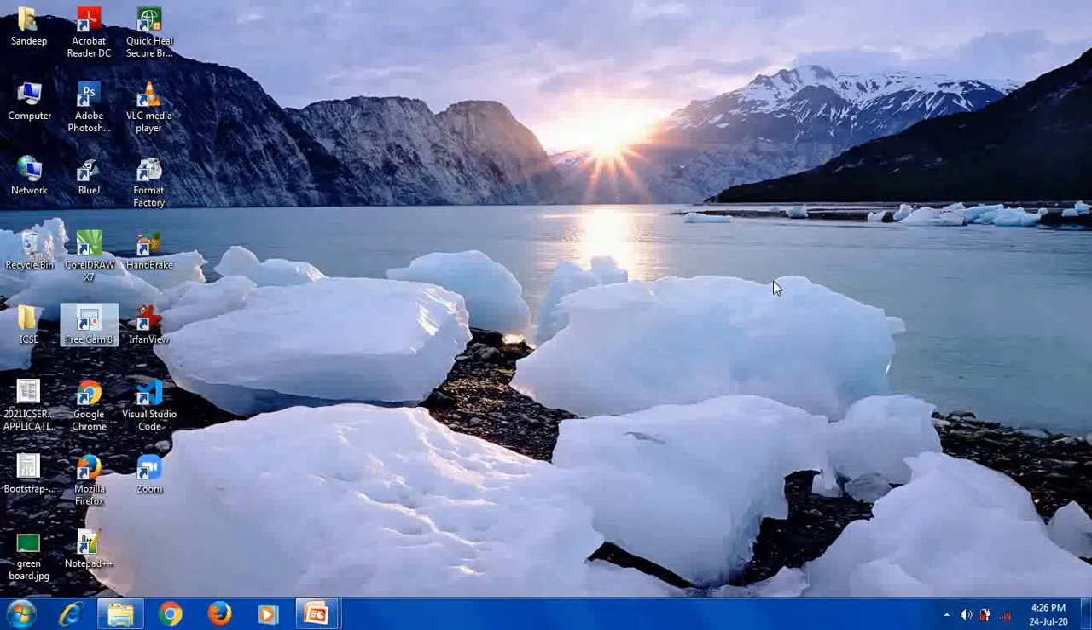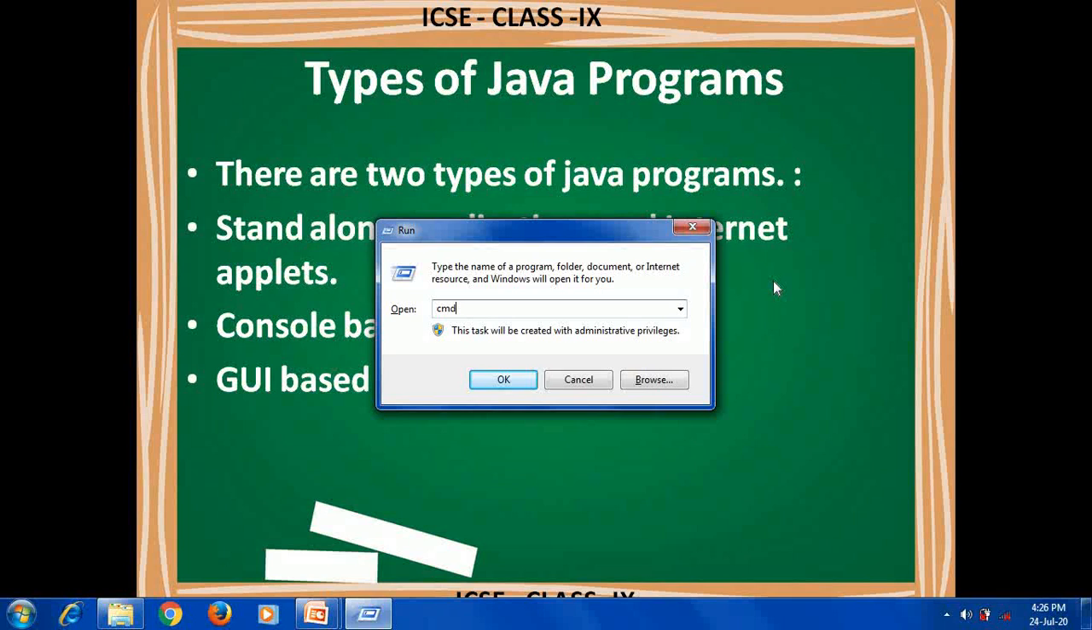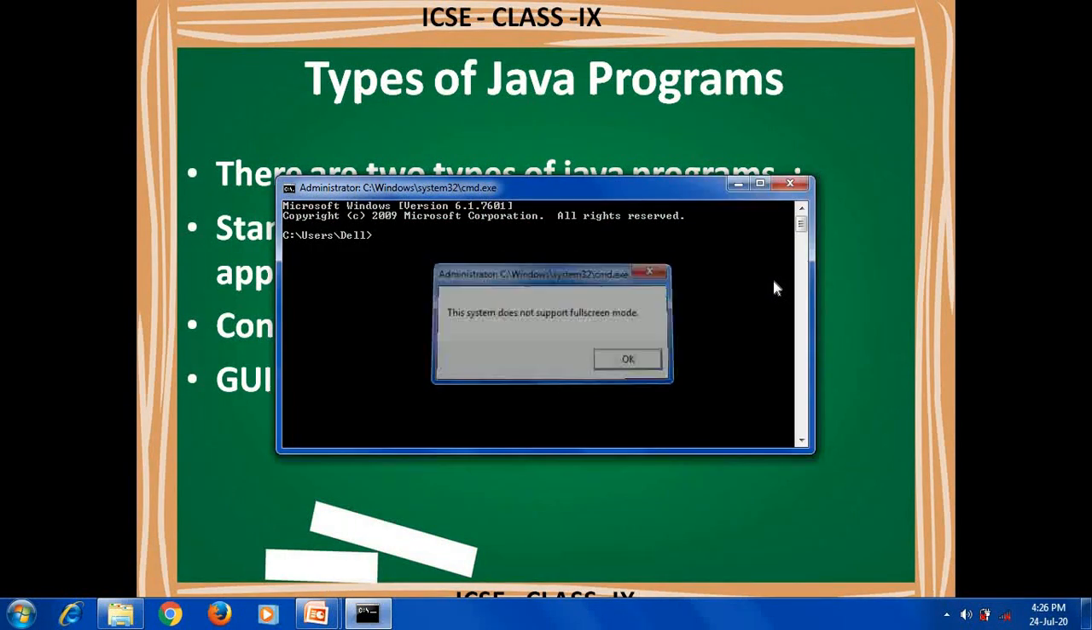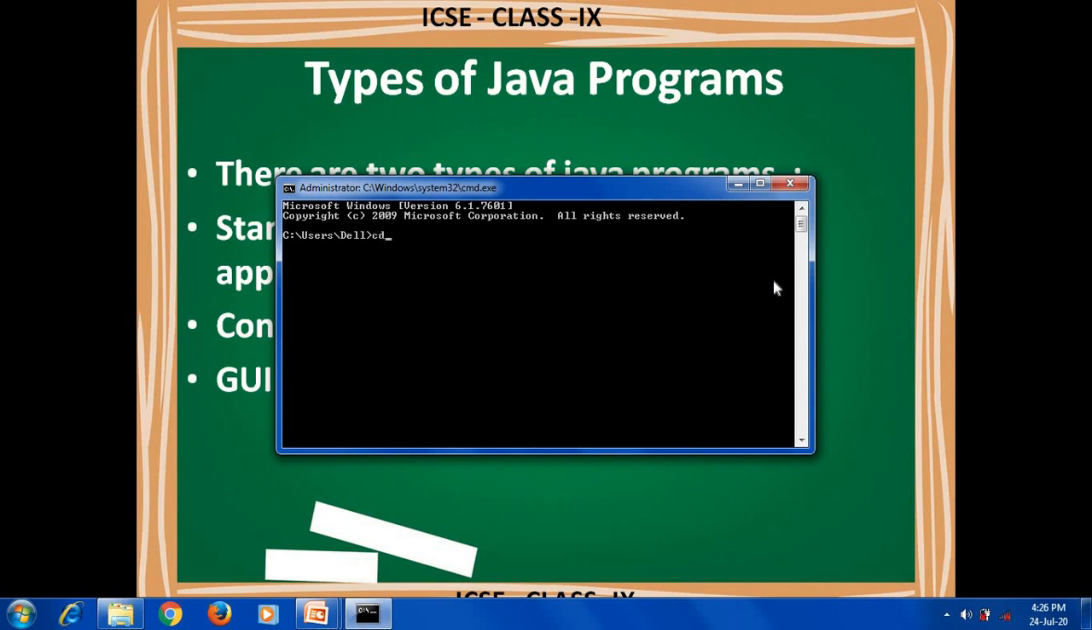To see that console, I'll open command prompt. It will not support full screen, so let me clear. Okay, so this is the console. For example, if I want to create one file, then I have to pass the command. Now I want to create one file in C drive. So the file name is myfile.txt.